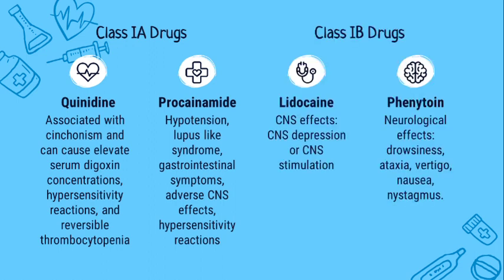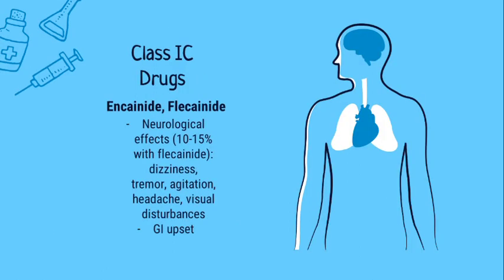Next subclass would be class IB drugs. Under this, we have lidocaine and phenytoin. Lidocaine has CNS effects, like CNS depression or CNS stimulation, while phenytoin has neurological effects like drowsiness, ataxia, vertigo, nausea, and nystagmus. Next subclass would be the class IC drugs.